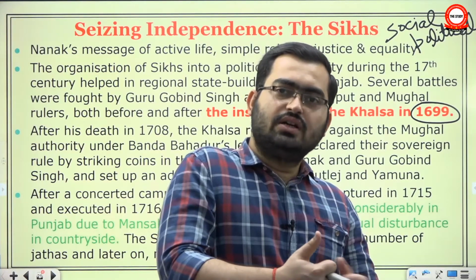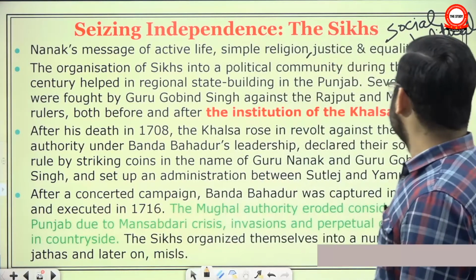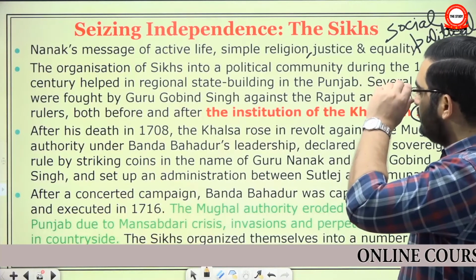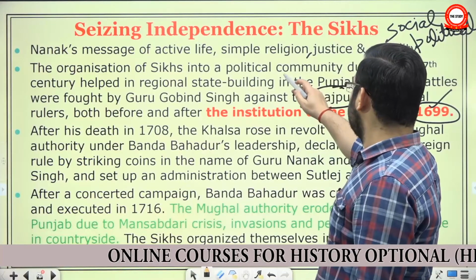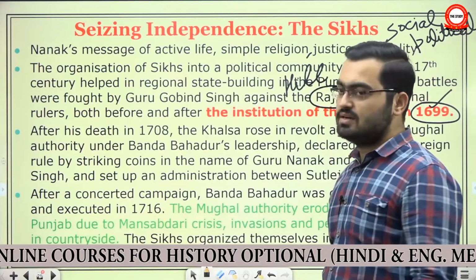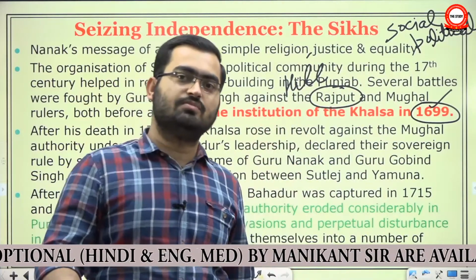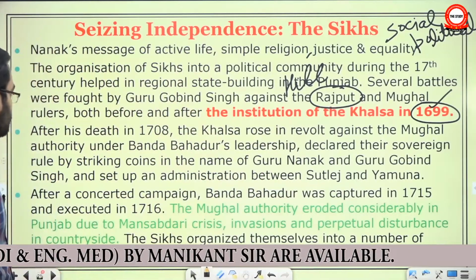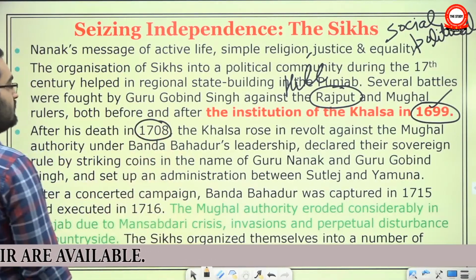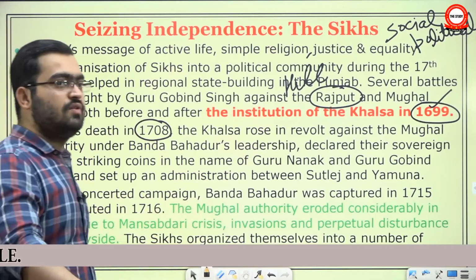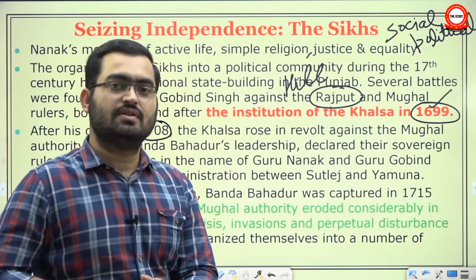So gradually the conflict between Mughal authorities and Sikhs increased, and the Khalsa Panth was set up in 1699 by Guru Gobind Singh. He had fought against the hill Rajputs, the hill areas of the current Punjab and Jammu, not the Rajputs of Rajputana, but the Rajput states of the hill areas of Jammu and Punjab. After the death of Guru Gobind Singh in 1708, he died in Nanded. He was on his way to meet Aurangzeb, but both died very close to each other, in 1707 and 1708.